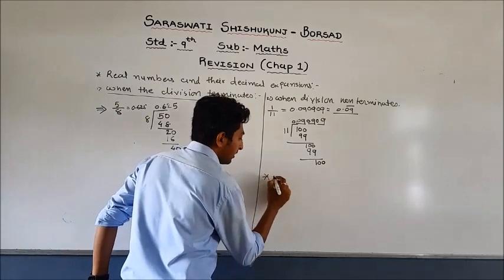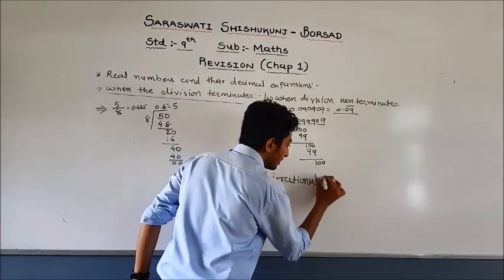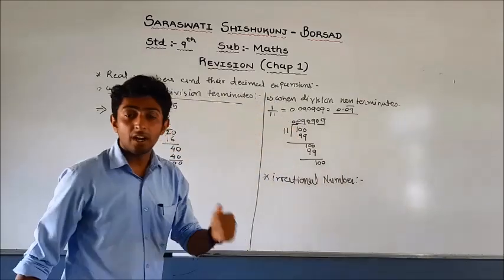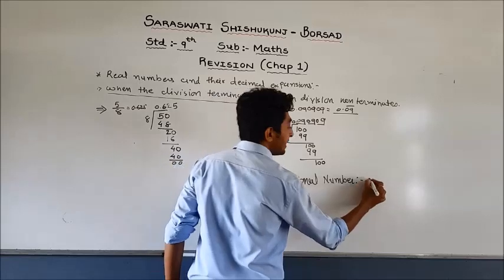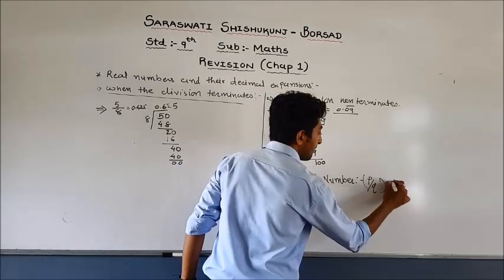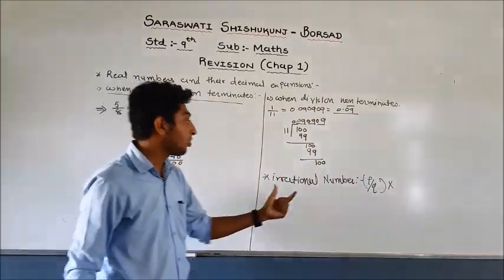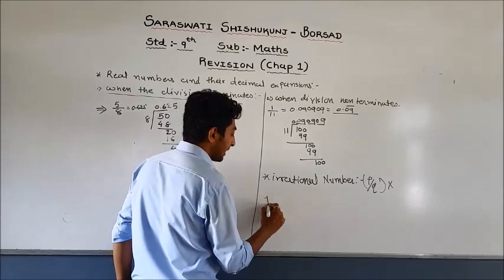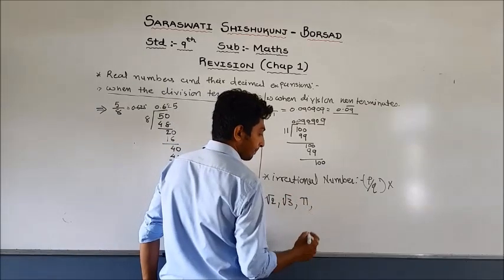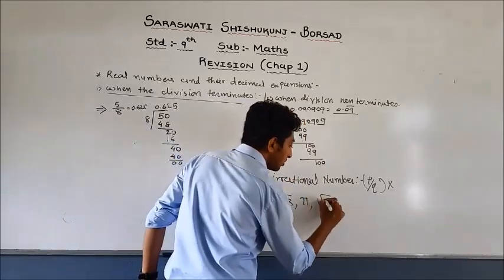Then let us recall irrational numbers. What is an irrational number? A number which cannot be written in the P by Q form is called an irrational number. For example, √2, √3, √5, √7.